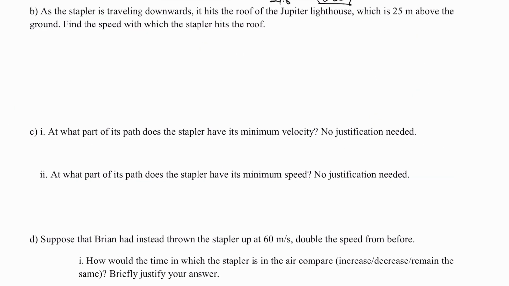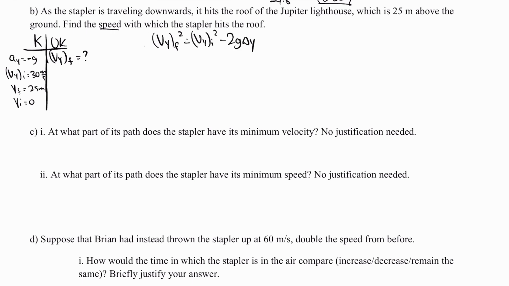That'll complete part A. Part B says, as the stapler is traveling downwards, it hits the roof of the Jupiter lighthouse, which is 25 meters above the ground. Find the speed with which the stapler hits the roof. Here, let me create some knowns and unknowns once again. The question's asking me for the speed at which it hits the roof, so it's just the magnitude of this final velocity. I know that the acceleration is negative g. The initial velocity was 30 meters per second. This final height that I'm looking at is 25 meters above the ground, and my initial height I'm going to call 0. So given these knowns and unknowns, I'm going to use this equation to set everything up.